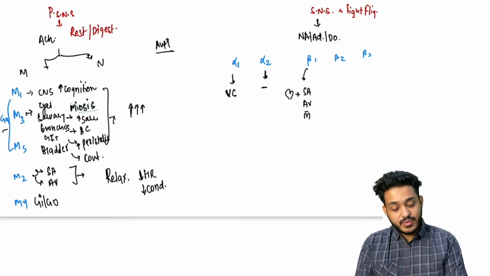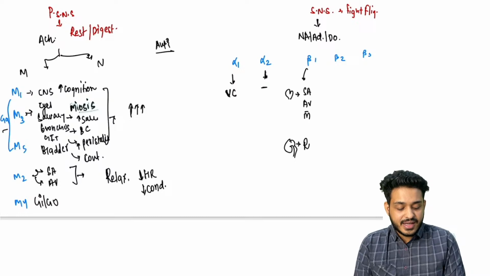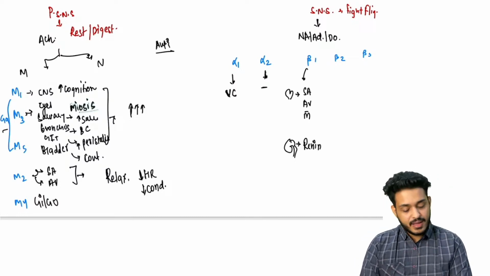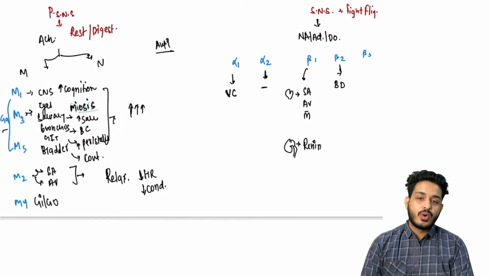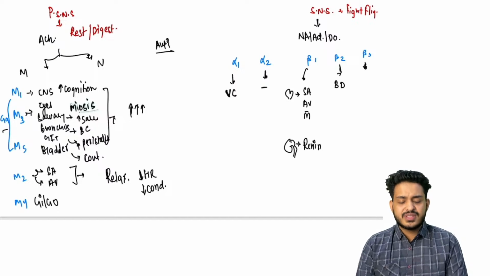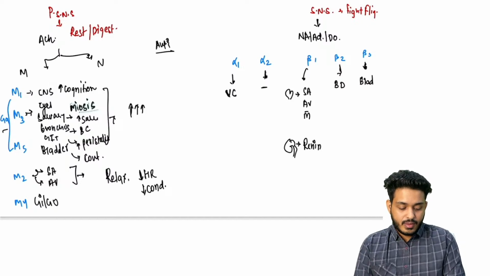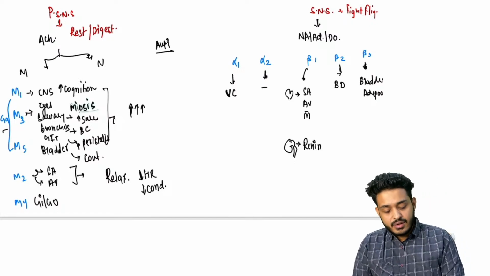Second thing, we are having what? We are having kidneys, and in kidneys we are having what? Renin. The second thing that we are having is renin. Beta 2 is present on the bronchus, and it is going to cause bronchodilation, and beta 3 is present at two places. One is on your adipocyte and the second one is your bladder and adipocytes, right? So this is going to be the basic understanding.